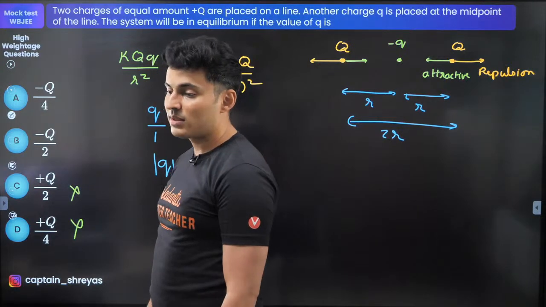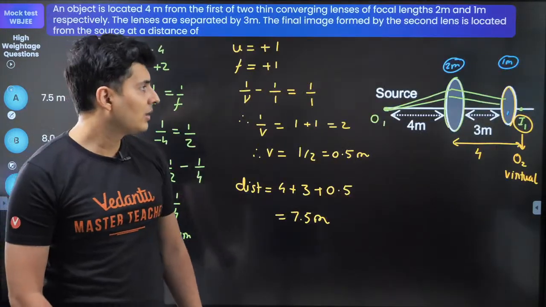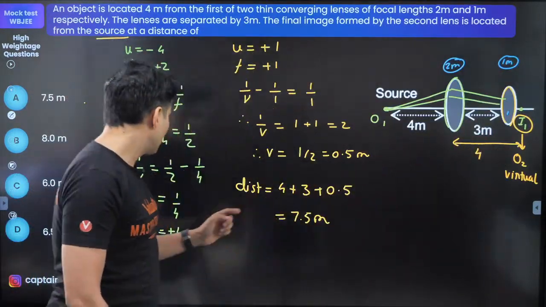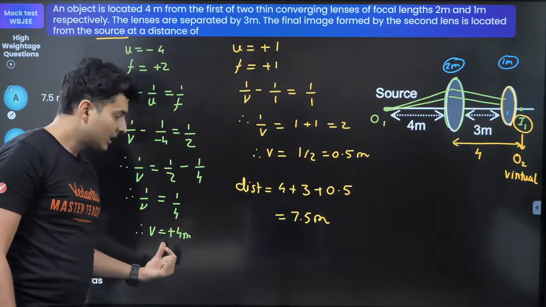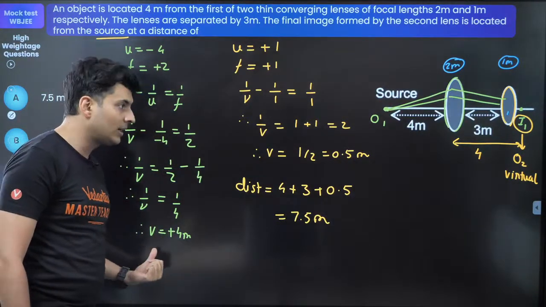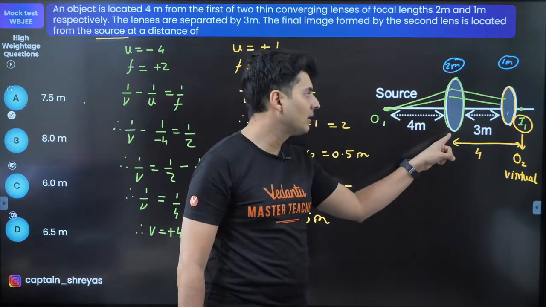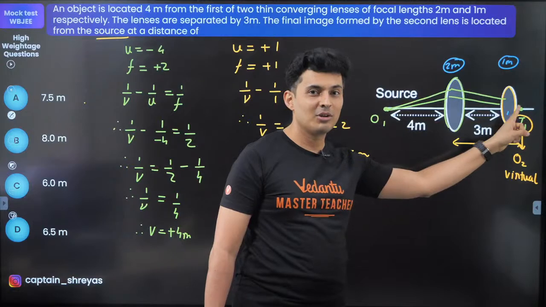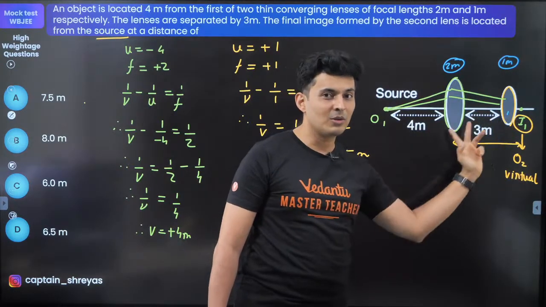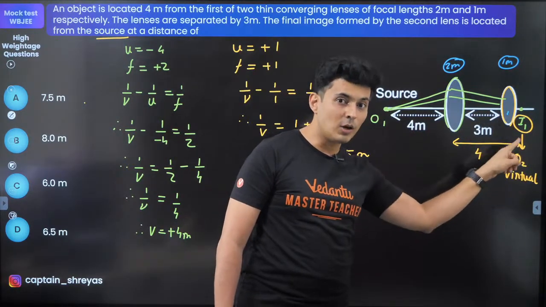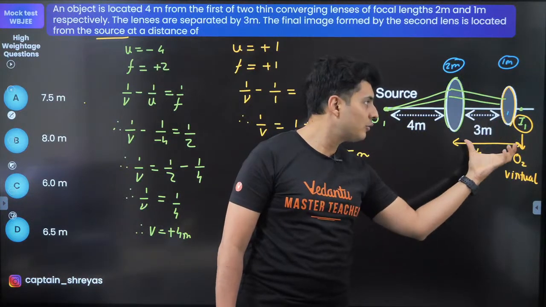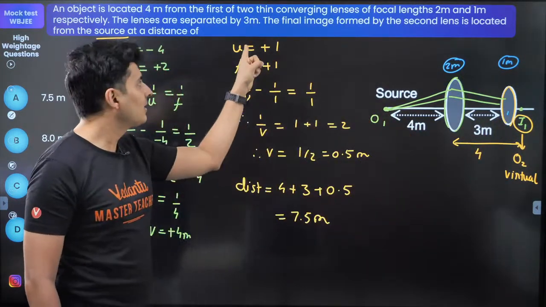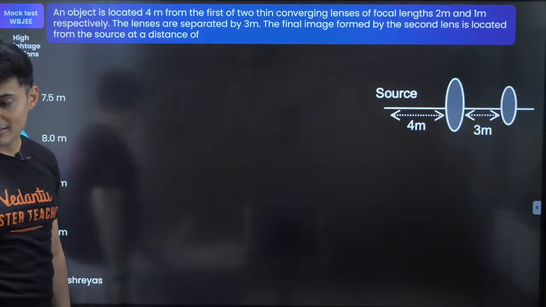All right, how U was 1, Vamita, for the previous question? Look over here. The image distance came out to be 4, right? From which lens? This lens. So if the image is formed here, for this lens, how much is the object distance? Because that image becomes the object. So if the image distance is 4, which now becomes the object, from this lens, 4 minus 3 will be 1. Hence, U is 1. I hope that makes sense.